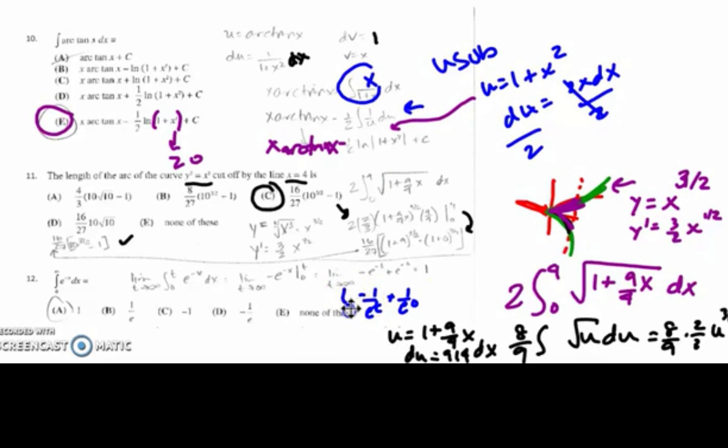When I plug in infinity into this t in the denominator, this first term goes to 0, and the second term just goes to 1, so my answer is 1.